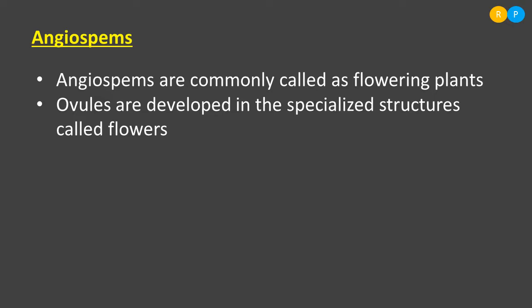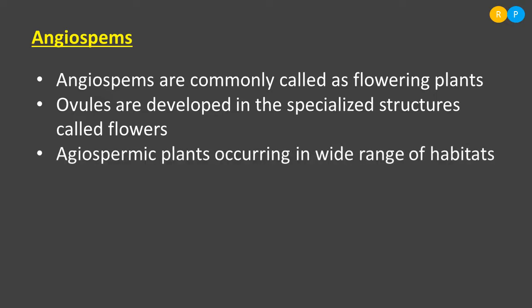And what is the habitat of angiosperms? Where will they grow? Angiospermic plants occur in a wide range of habitats. They are not restricted to only terrestrial habitat or only aquatic habitat. They can be seen in varieties of habitats. They can survive in desert. Some species of angiosperms can live in water. Some can live in extreme cold environmental conditions. Like this, in different habitats we can see different members of